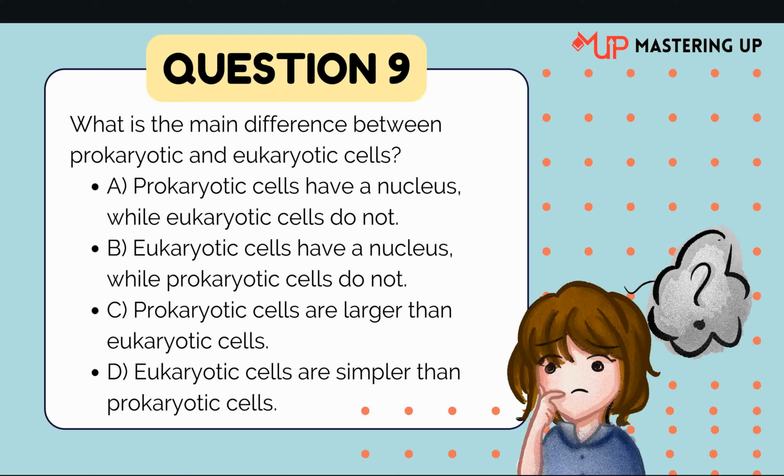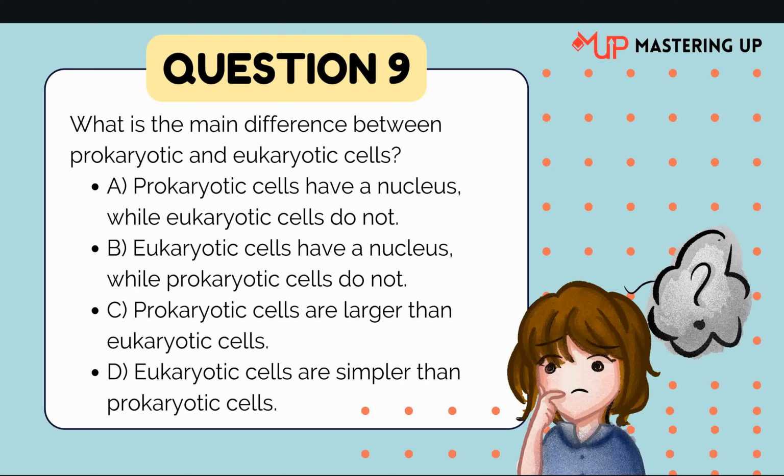Now let's see the answer to question 9. The answer is option B. Eukaryotic cells have a nucleus while prokaryotic cells do not. About the prokaryotic and eukaryotic cells, we saw in detail in the previous video. Hope you all had a clear idea about prokaryotic and eukaryotic cells now and have given a correct answer to this question. Now let's move on to question 10.